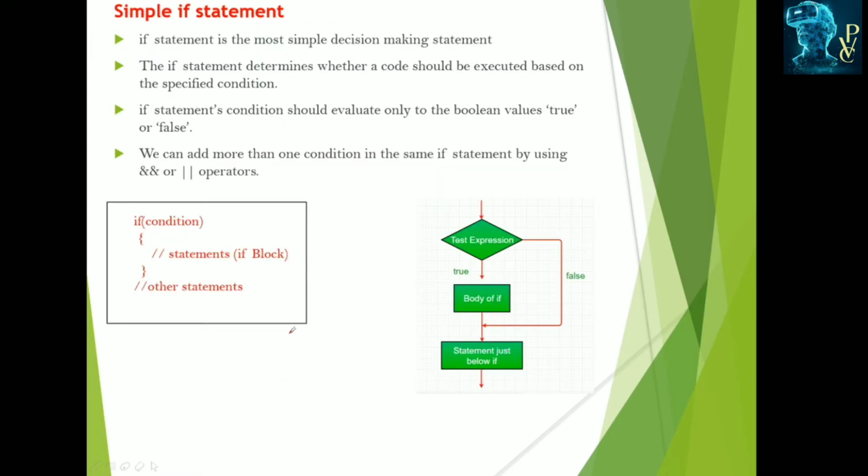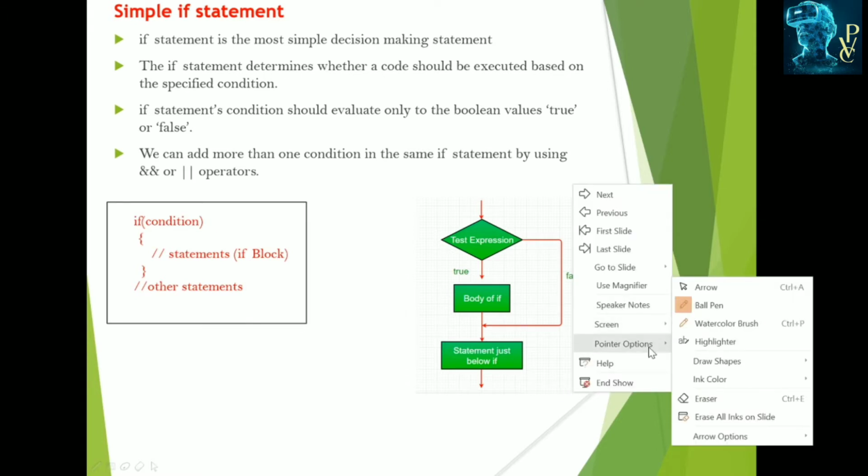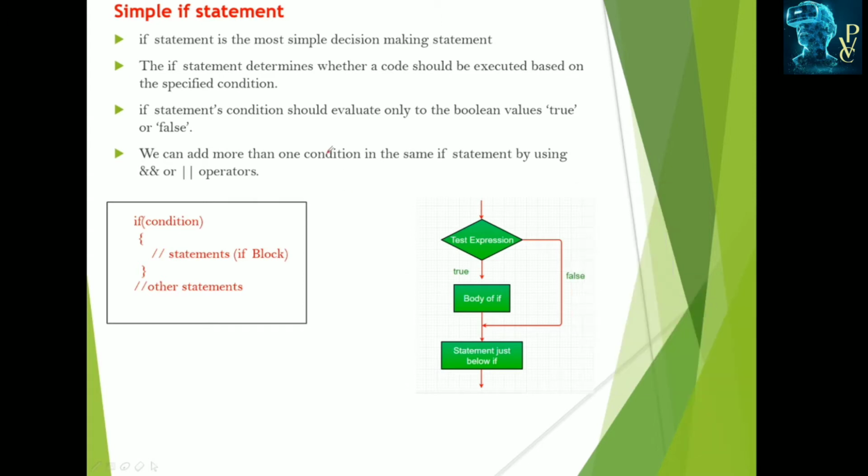First is the simple if statement, which is the simplest decision making statement. It determines whether the code should be executed based on some condition.